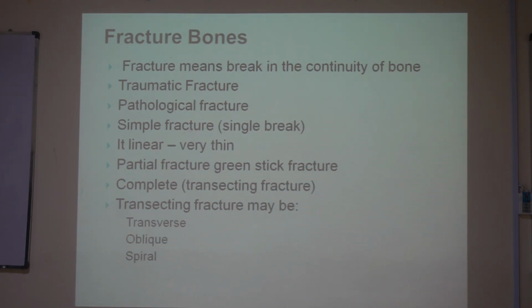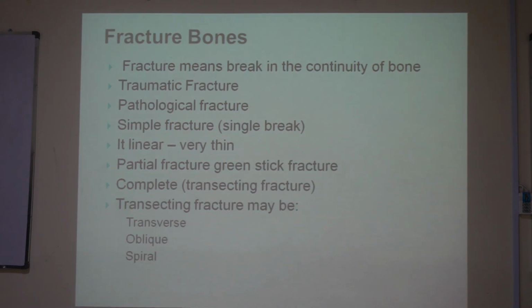Sometimes it cannot be recognized by naked examination or even by X-rays. However, in post-mortem, when the scalp or the periosteum is removed, then it can be seen. So the simple fracture is a linear fracture, very thin, and sometimes there is a partial fracture, not a complete fracture. This partial fracture is also called green stick fracture.